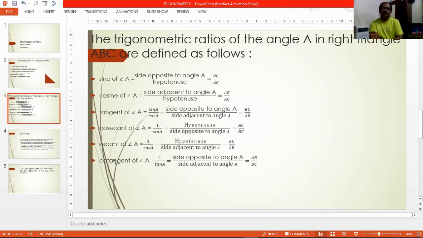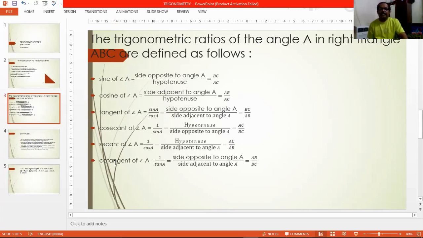And finally we have the last one, that is called cotangent or cot of angle A, cot A. So what is that cot A? Again in terms of the sides, it is the ratio of the side adjacent to angle A to the side opposite to angle A. So in terms of sides it is AB by BC. So again if we go through the previous ratios we have seen, is there any ratio defined in terms of AB and BC?